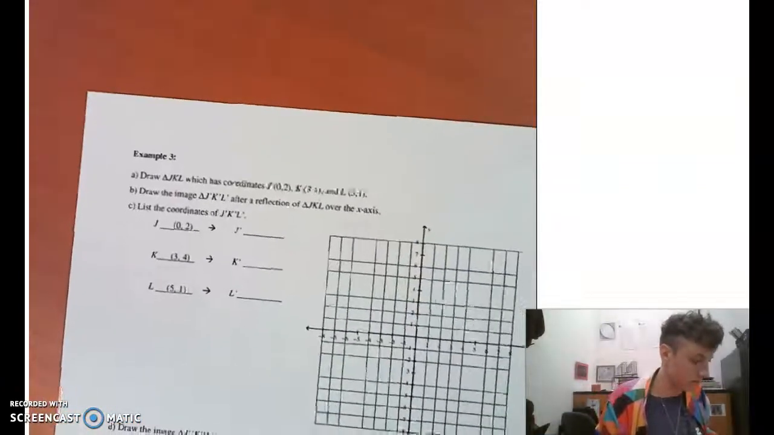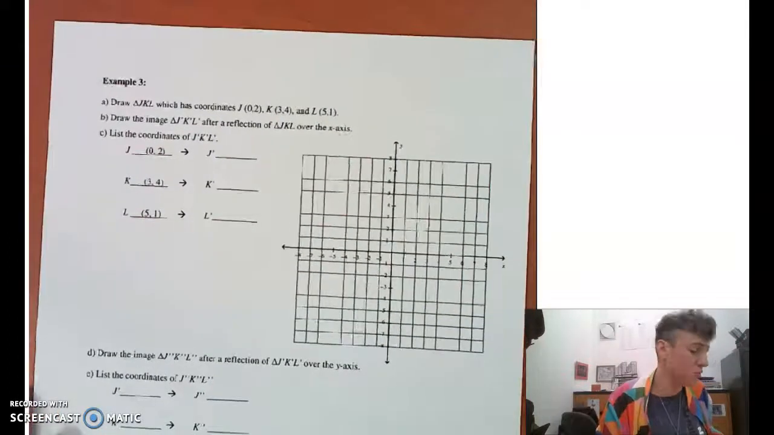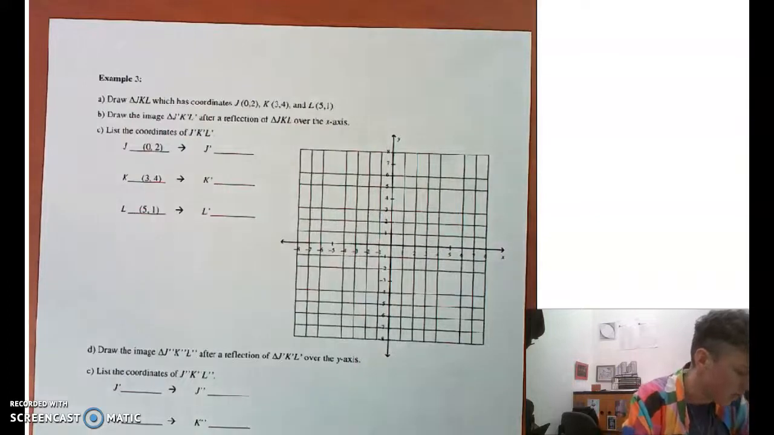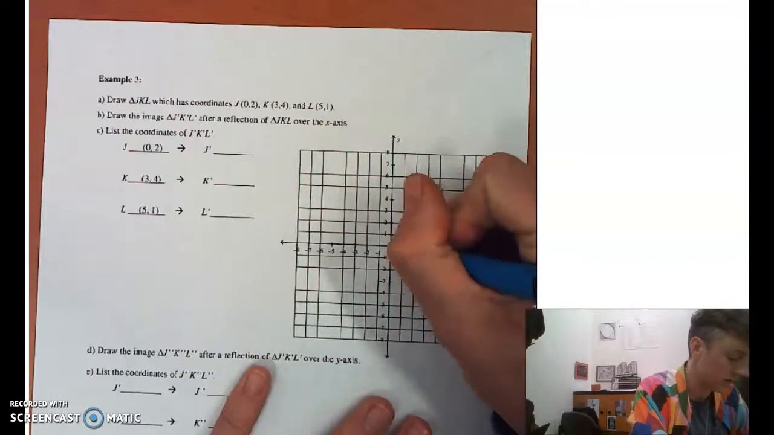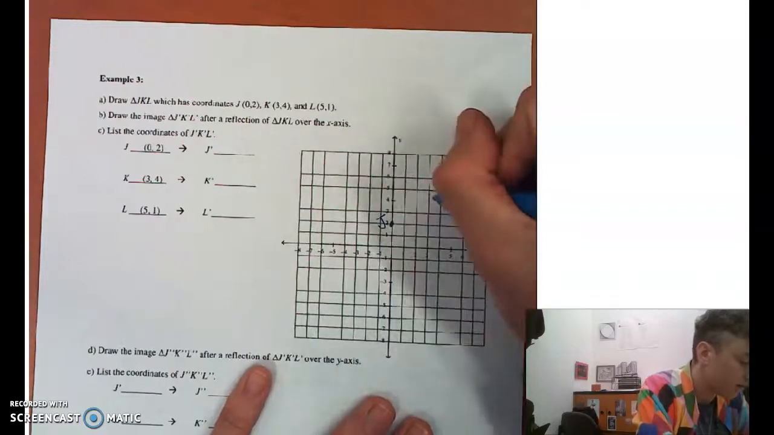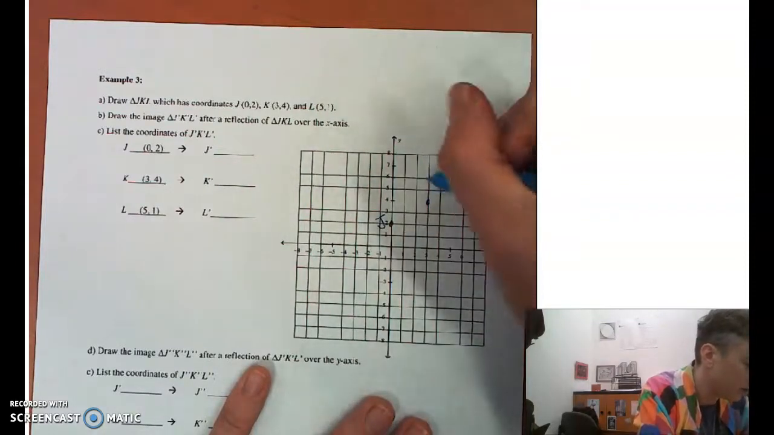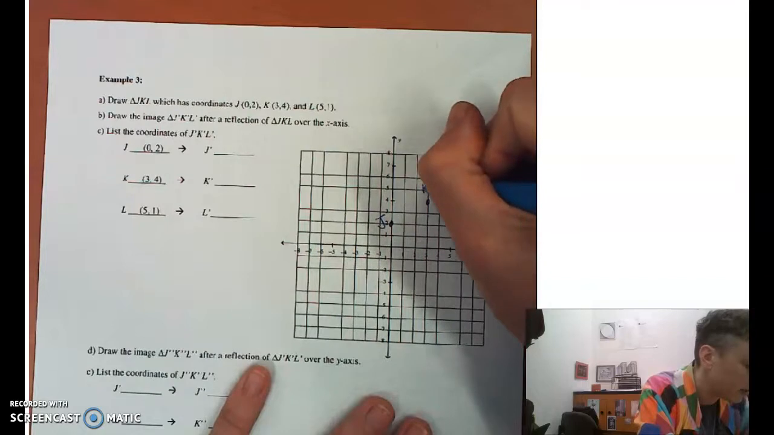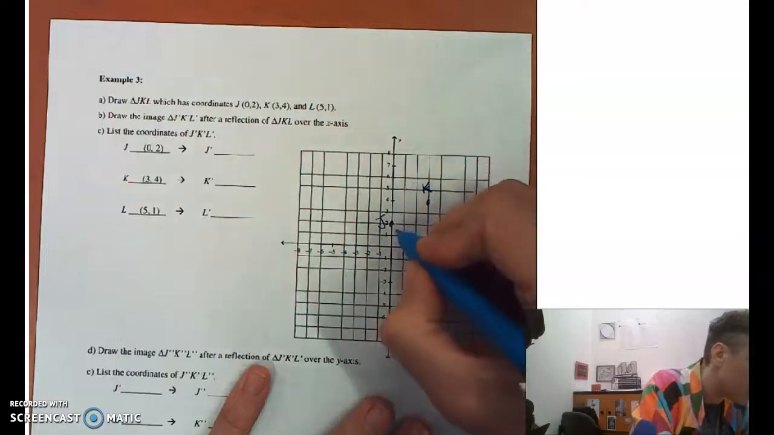All right, we got some more examples to do. Draw a triangle JKL, which has coordinates J at 0, 2, 0 for the x, 2 for the y. There's J. K is at 3, 4. Well, we lost a little line there, didn't we? And L is at 5, 1. There's our triangle.